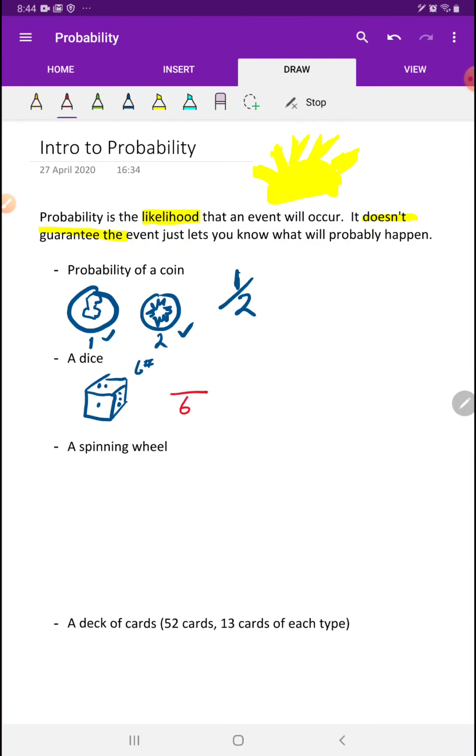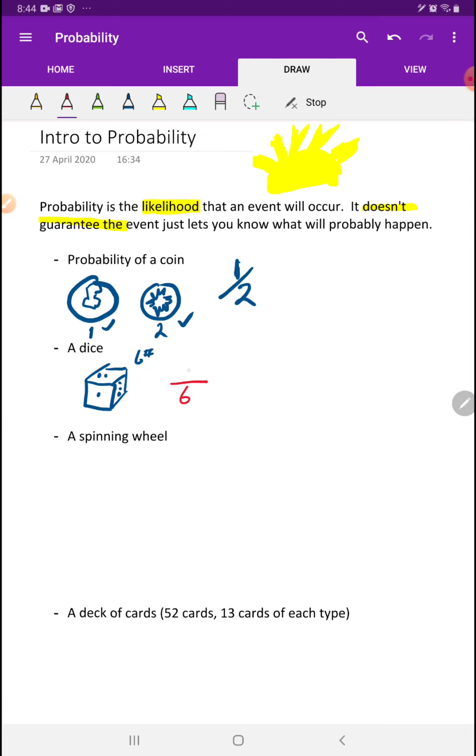Well, our bottom number is 6 because there's 6 possibilities. So the probability of getting a 2 would be 1 out of 6. And the reason it's 1 is because there's 1 2 on the dice. There's not 2 2s on the dice. The probability of getting a 6 is also 1 out of 6. Okay? Because there's 1 6 on a dice, etc.